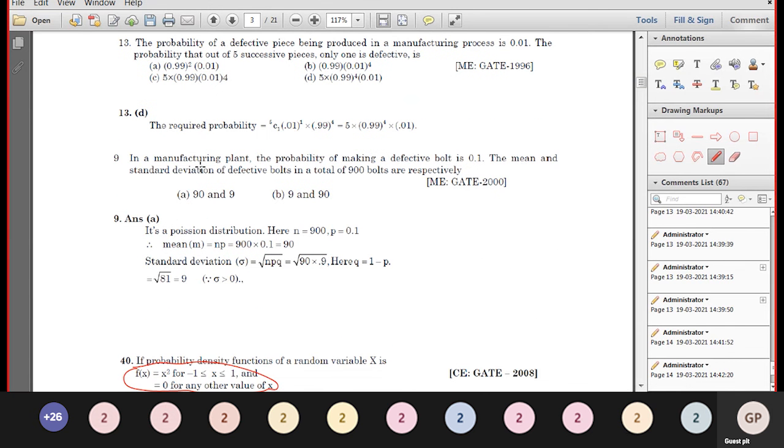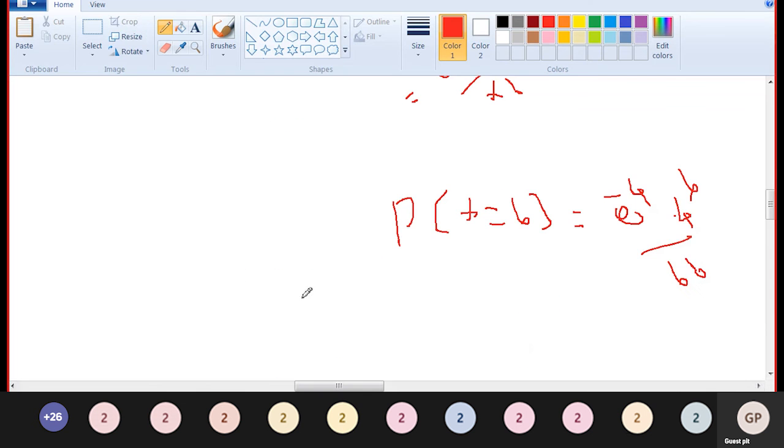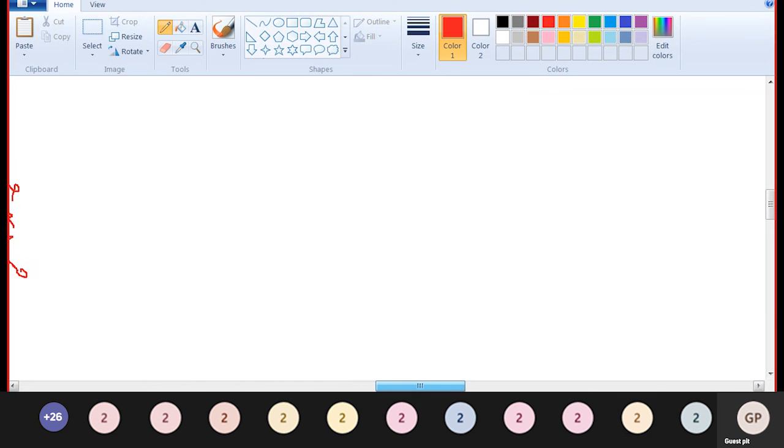In the manufacturing plant, the probability of making a defective board is 0.01. In that case, the probability of a defective is called success. So p is equal to 0.1. What is the value of q? q is equal to 1 minus 0.1, which is 0.9.